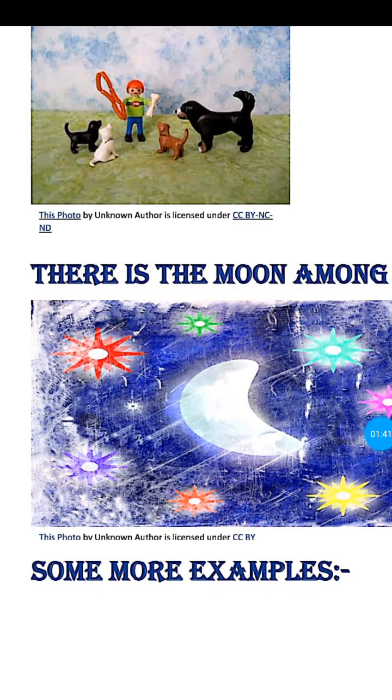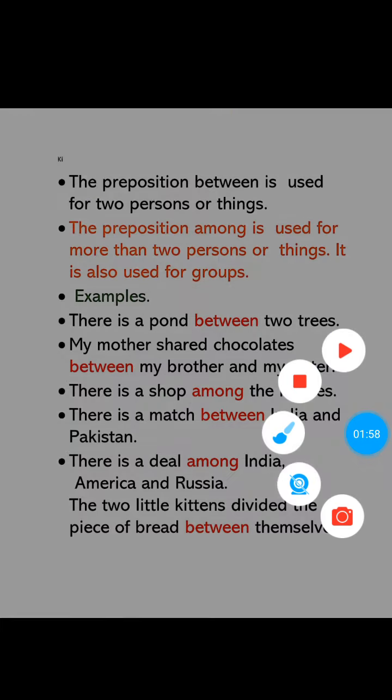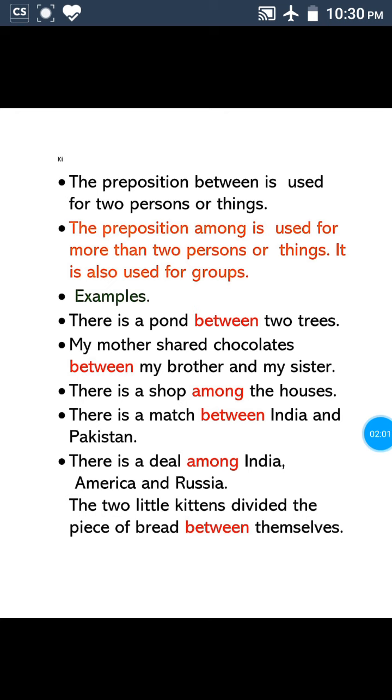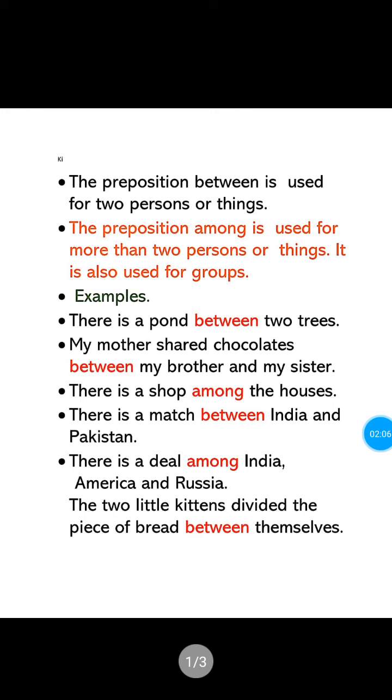Like that, look at this picture. Among the stars. So many stars are there. That means more than two. That's why we have to use the preposition among. That means I say that the preposition between is used for two persons or things. The preposition among is also used for groups.